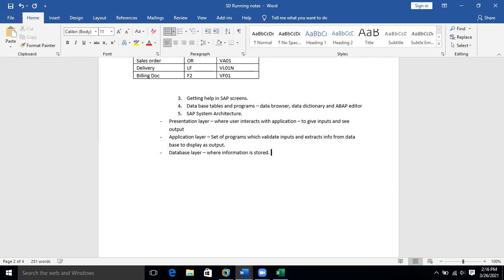So if the application layer allows inputs, then the system stores the information in the database layer. That's it. So why do I need to store it in the database layer? For future use, correct? So data you need to store. That's it. I don't have to talk more about this.